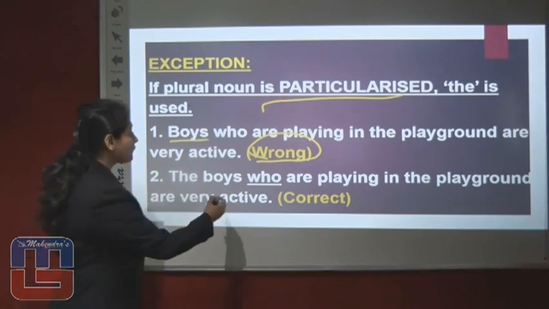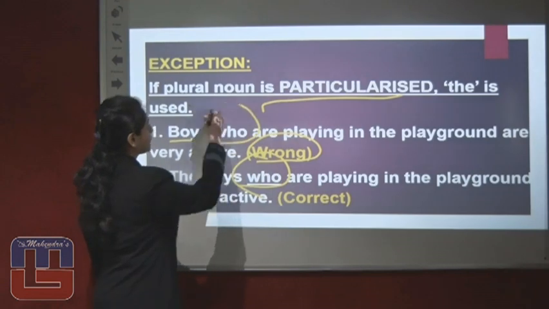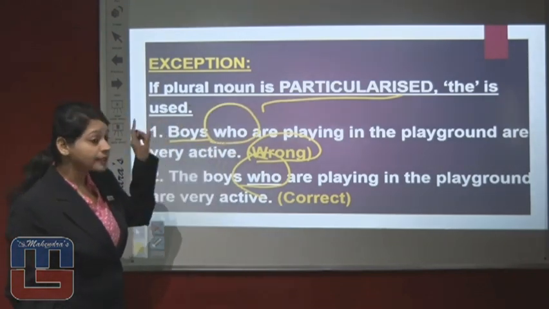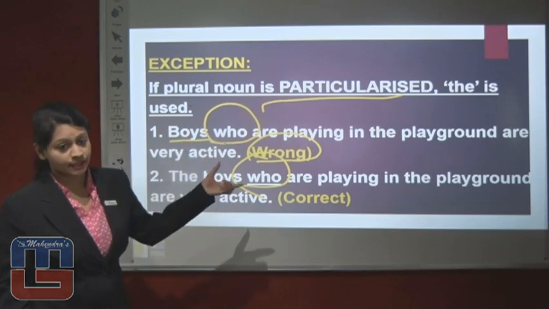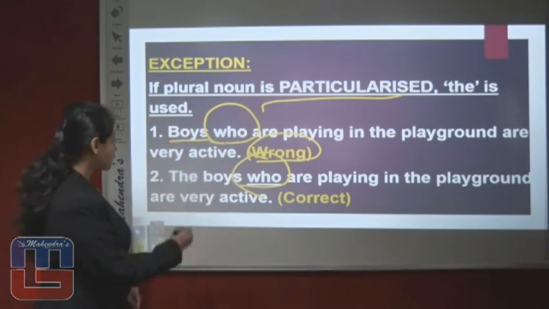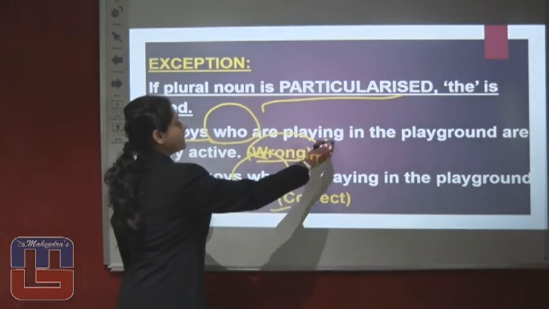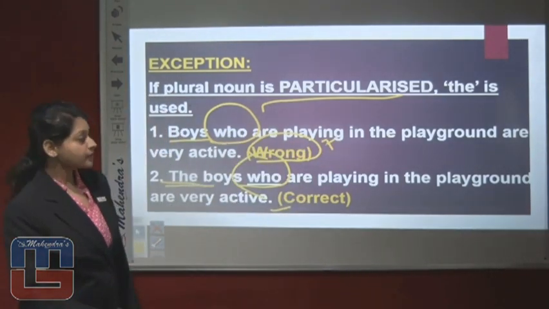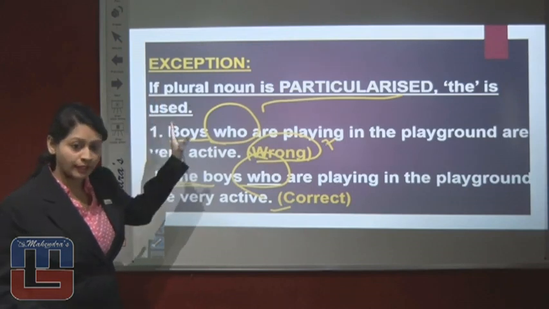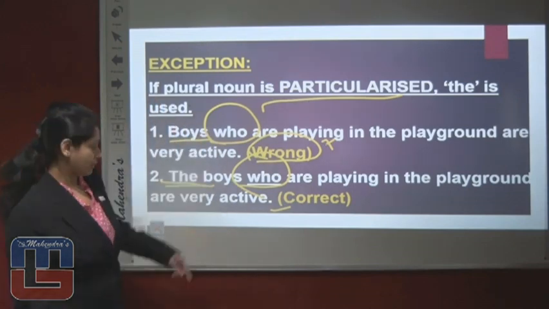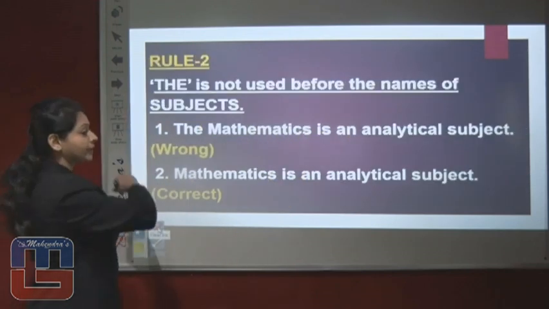Why? Because of the word who. This sentence is incorrect because we have added the word who, and this who has particularized the sentence. And therefore, before boys, the should be used. Therefore, this sentence is correct and the other sentence is incorrect. Right, so this was the exception to rule 1. If a plural noun is particularized, the will be used. Moving on to our next rule.